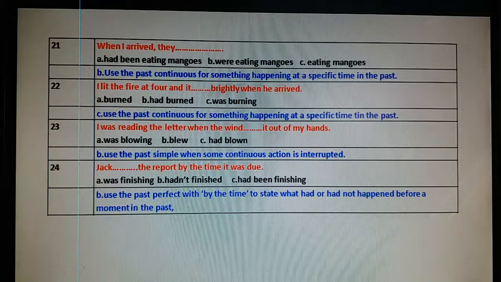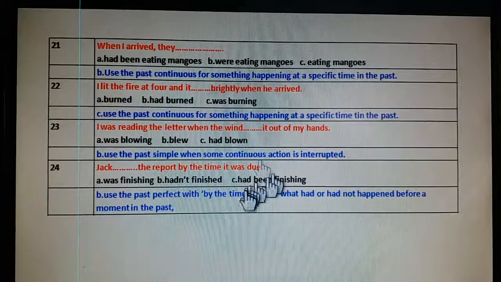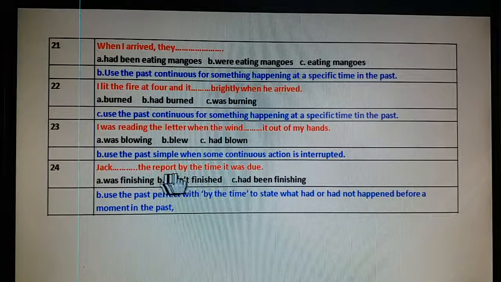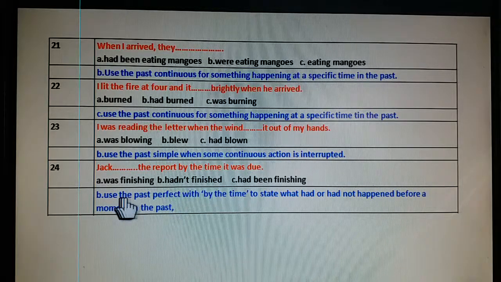Jack hadn't finished the report by the time it was due. See again, by the time always takes past perfect. So we will use hadn't finished. Use the past perfect with by the time to state what had or had not happened before a moment in the past.